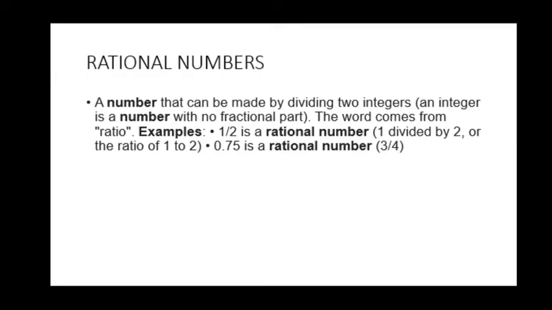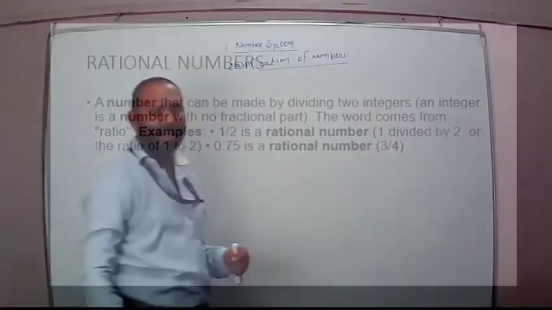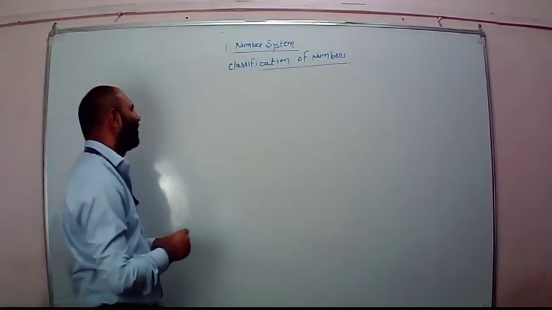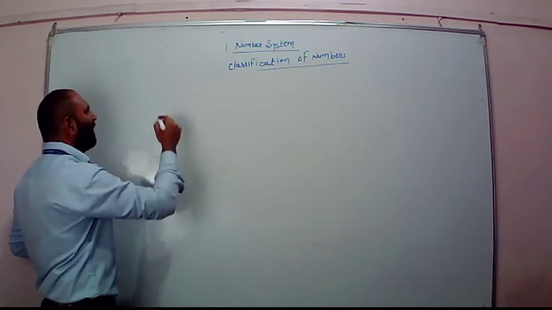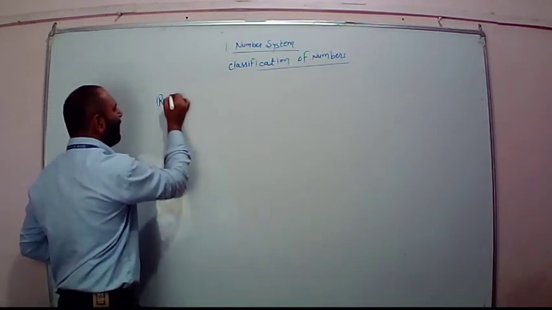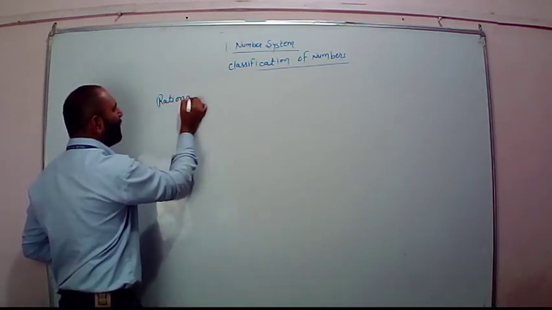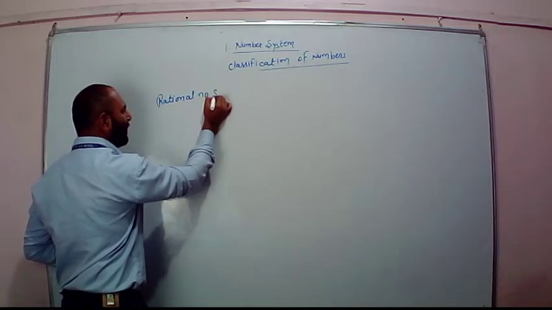Next is rational numbers. Now here everything starts. What we have to study, what we have studied is starting from here. In 9th standard only you have studied about rational numbers, and even in the lower classes you have studied them. Now what about rational numbers? Rational numbers, see the slide.